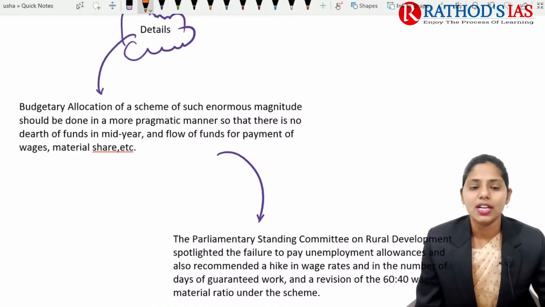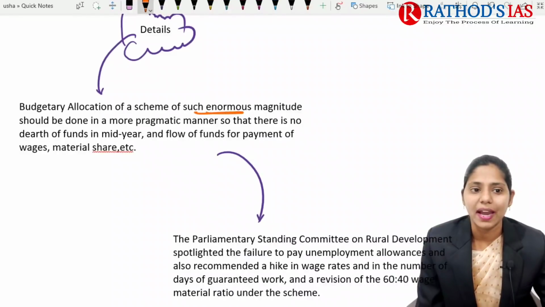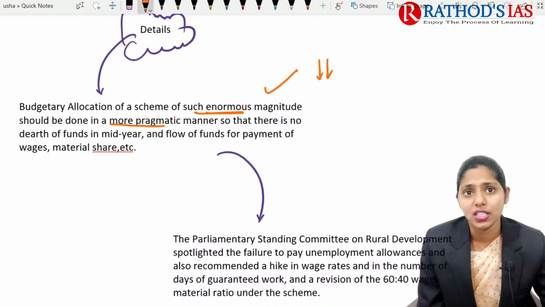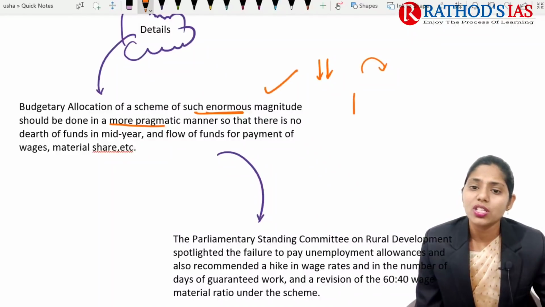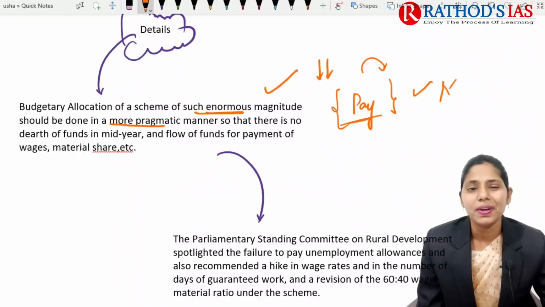If we talk about details, the budgetary allocation of a scheme of such enormous magnitude should be done in a more pragmatic manner. Rather than decreasing the funds, they need to go for increasing the funds, because last year there was no proper payment of wages, and even of the material share.